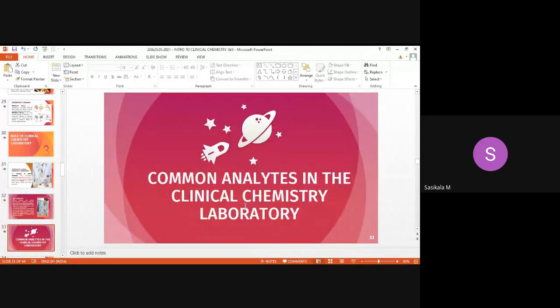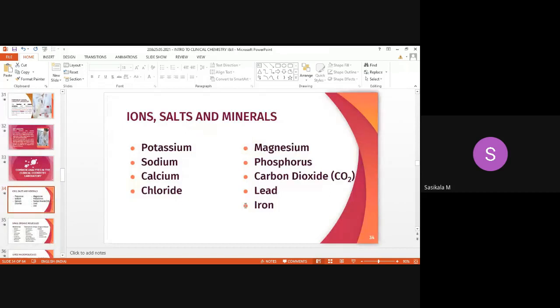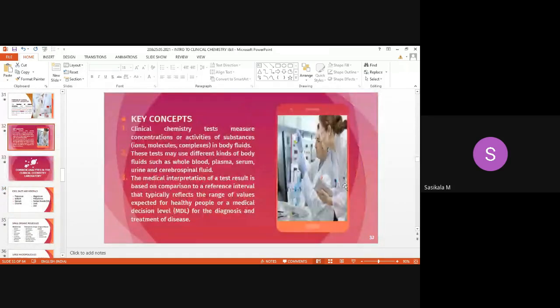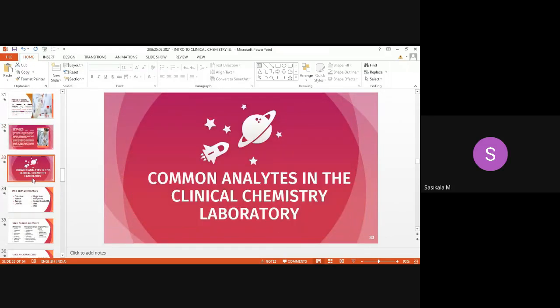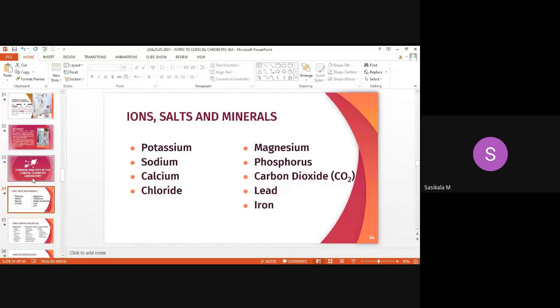Now let's see what the common analytes analyzed in the clinical chemistry laboratory are. We have seen in the key concepts that ions, molecules and complexes are analyzed. So what types of analytes are commonly analyzed? In the first part, the clinical chemist will be analyzing ions, salts and minerals.